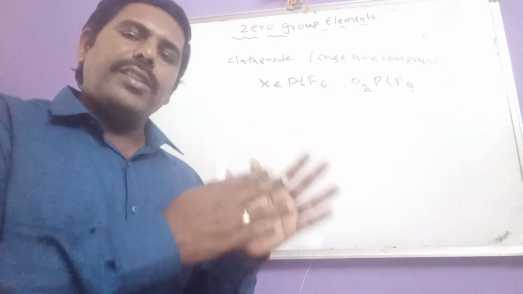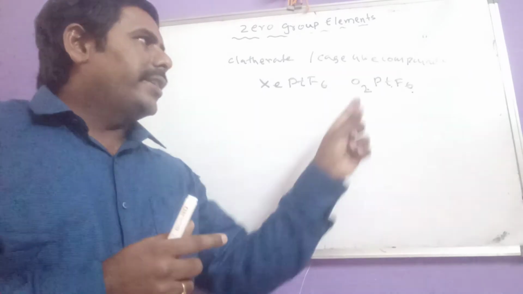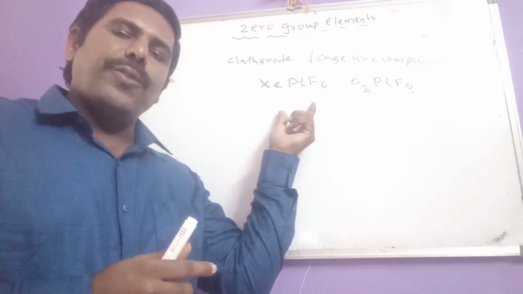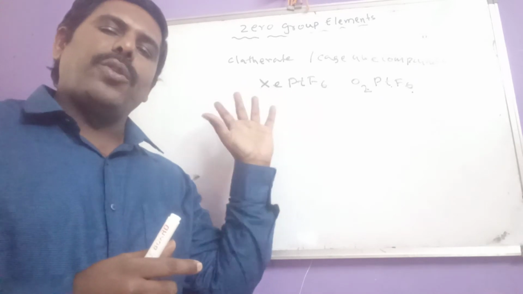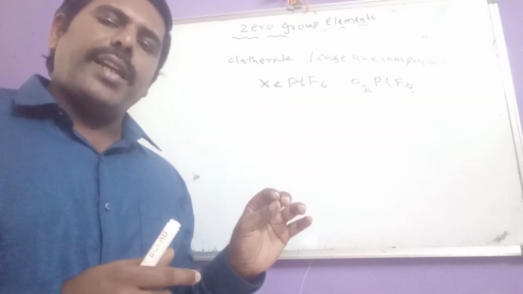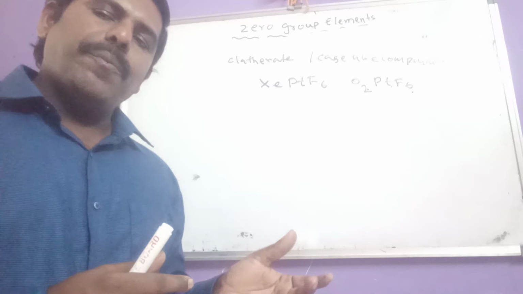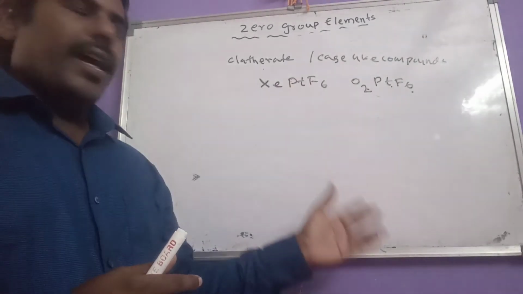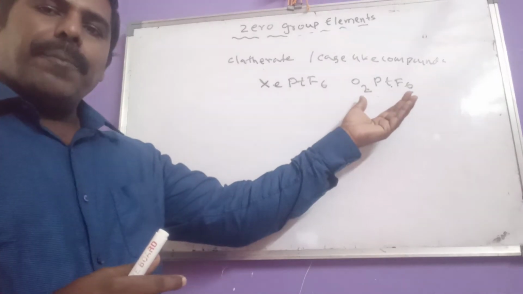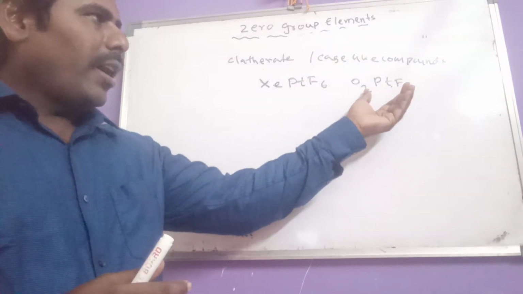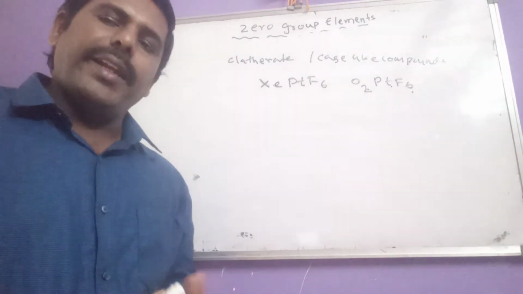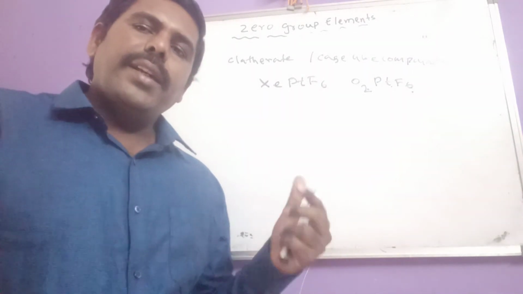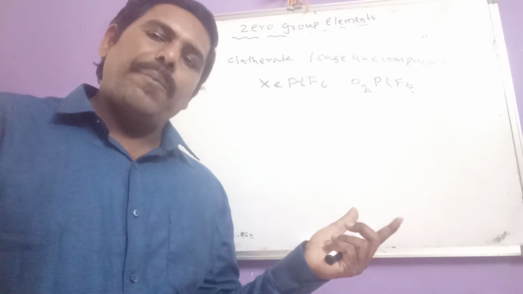Immediately he started the experiment by replacing oxygen with xenon, and successfully he got this compound. So for the first time, the noble gas compound prepared is xenon hexafluoroplatinate, and that is by using oxyhexafluoroplatinate.